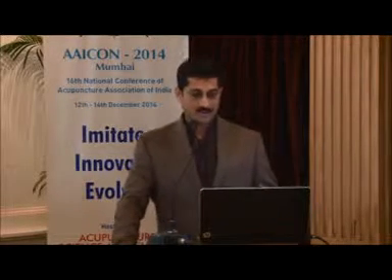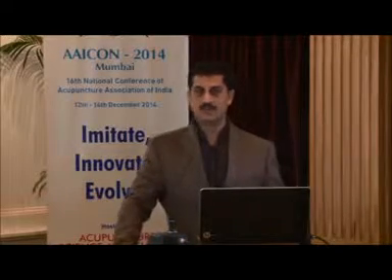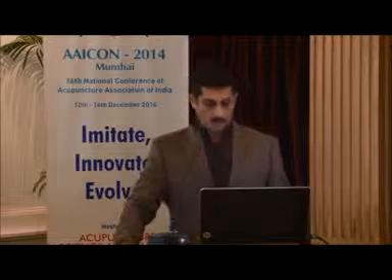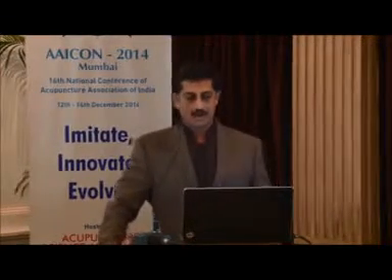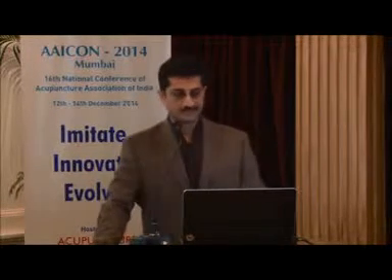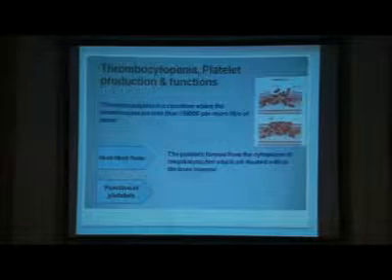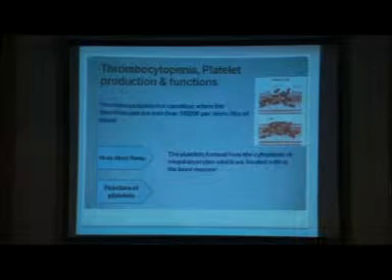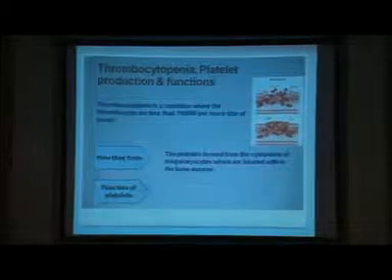So I'm going to present a paper, Management of Thrombocytopenia, Integrating Acupuncture with Other Drug Therapies. Now, thrombocytopenia is a condition where the thrombocytes are less than 1,50,000 per microliter of blood. They are formed by the cytoplasm of the megakaryocytes located within the bone marrow. Once they go to the bloodstream, one third is sequestered in the spleen and two thirds is in circulation for clotting purposes.